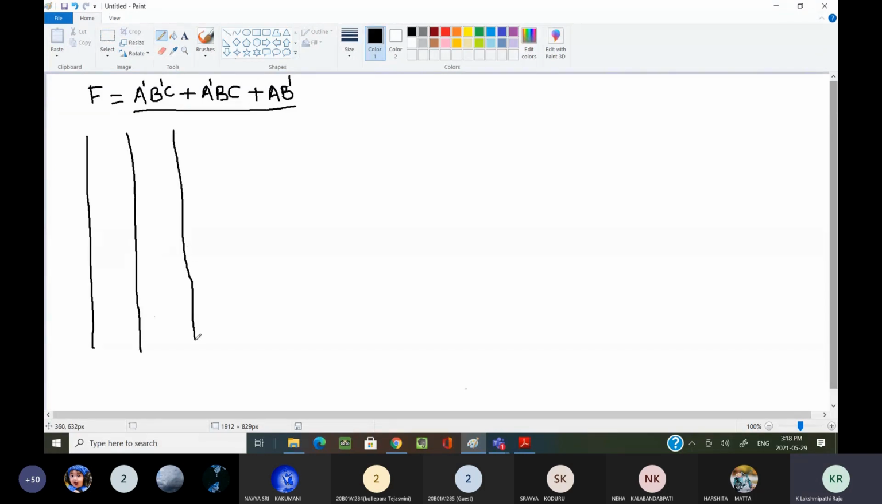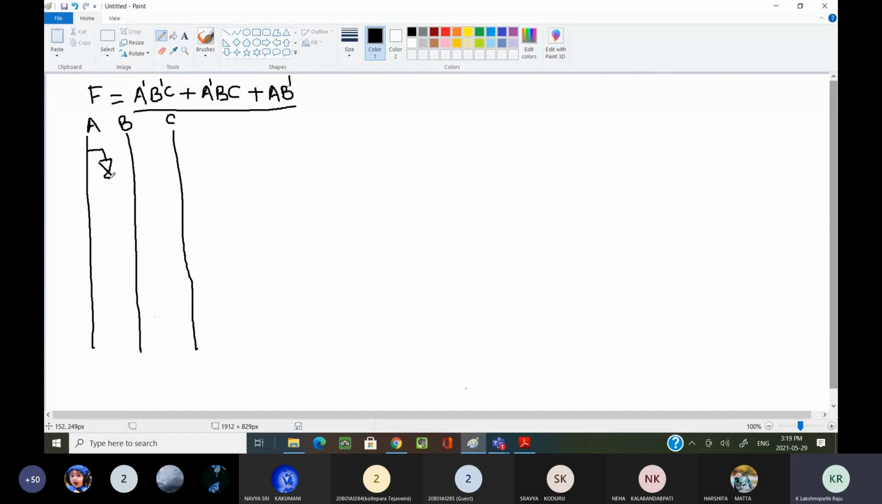I have not explained the logic gates, but see how much you understand. Whenever I explain the logic gates, I will come back here once again, and then you will get a better understanding. These are the three input lines, or three input values A, B, C. Now here I am taking directly the complemented output of each and every input variable. How am I taking the complement input?